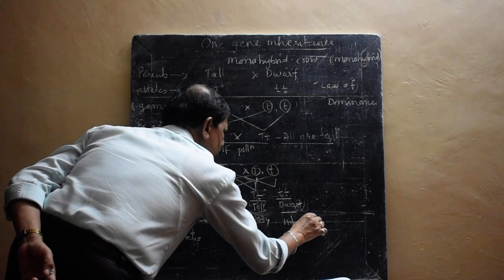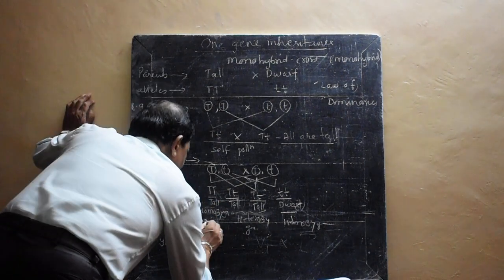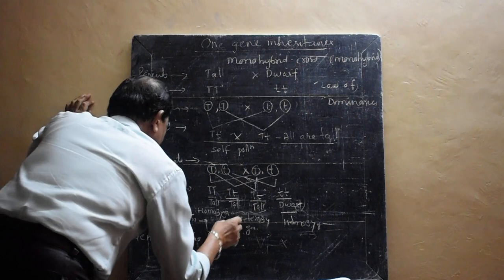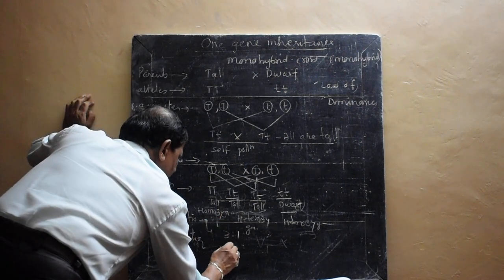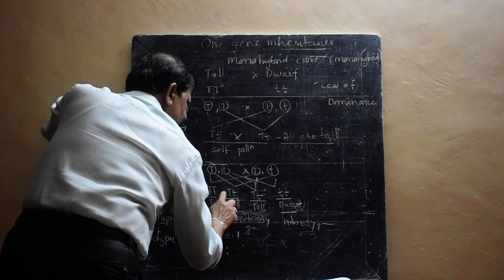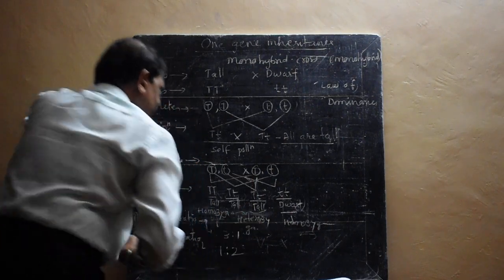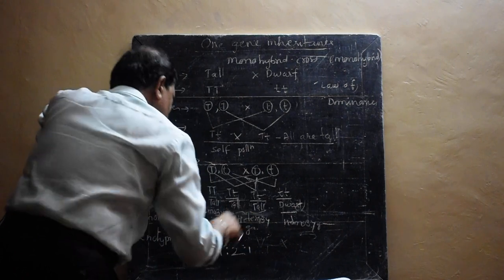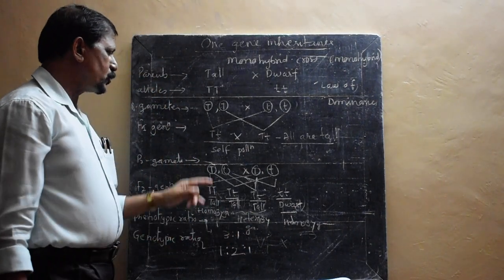So the phenotypic ratio is 3:1 and the genotypic ratio is this: the tall homozygous is only one type. These two, capital T small t, are a similar type, so it is heterozygous; the two is there, and this is again 1. So the genotypic ratio of the monohybrid cross is 1:2:1.